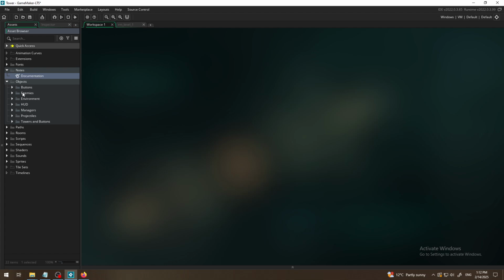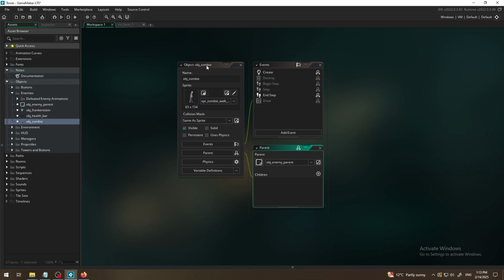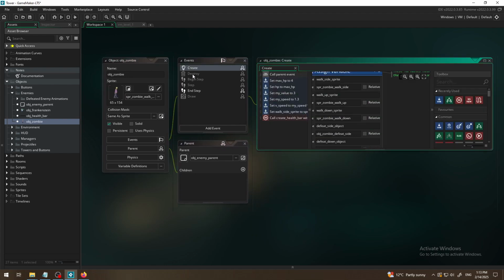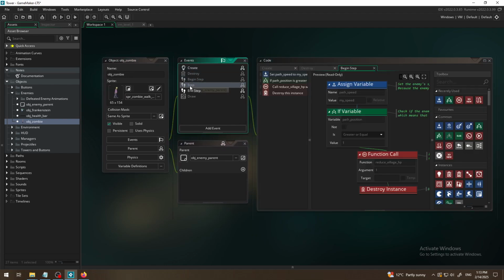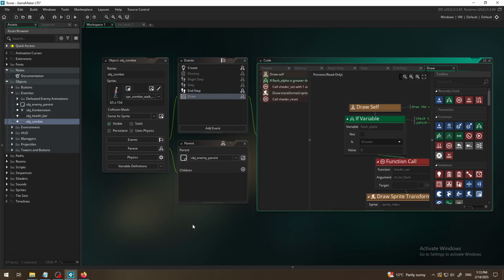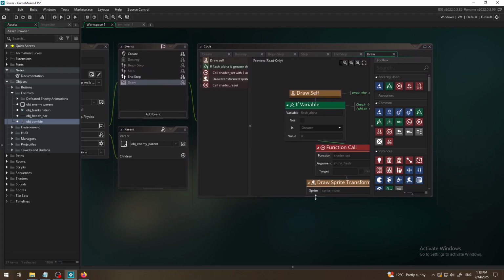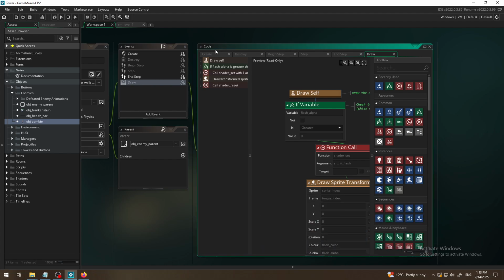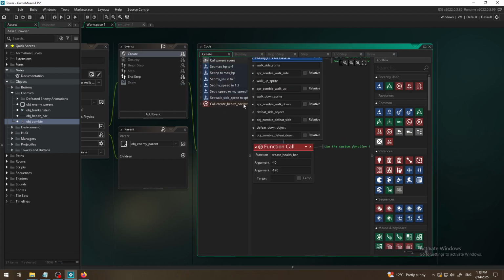I don't have object zombies, but I have objects enemies, and there I should find zombie, click on it, object zombie, and go through all of these events fast, open them and scroll them to see if we can find some kind of sound effect on the object.